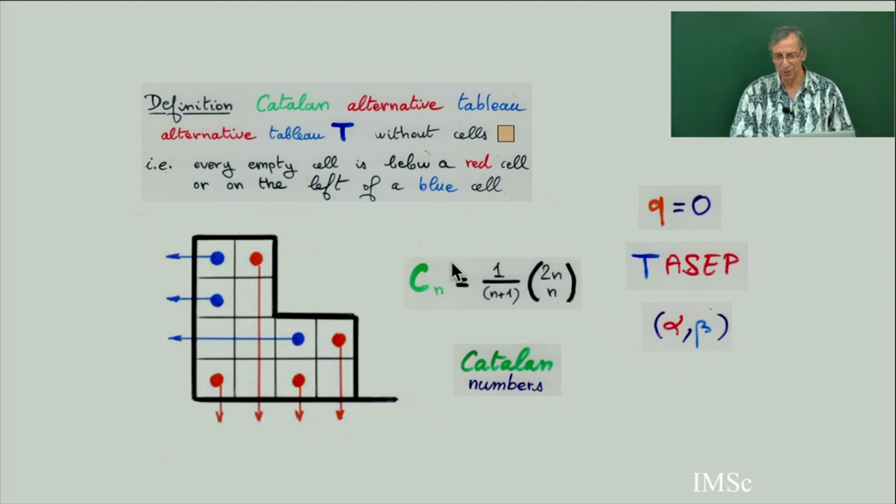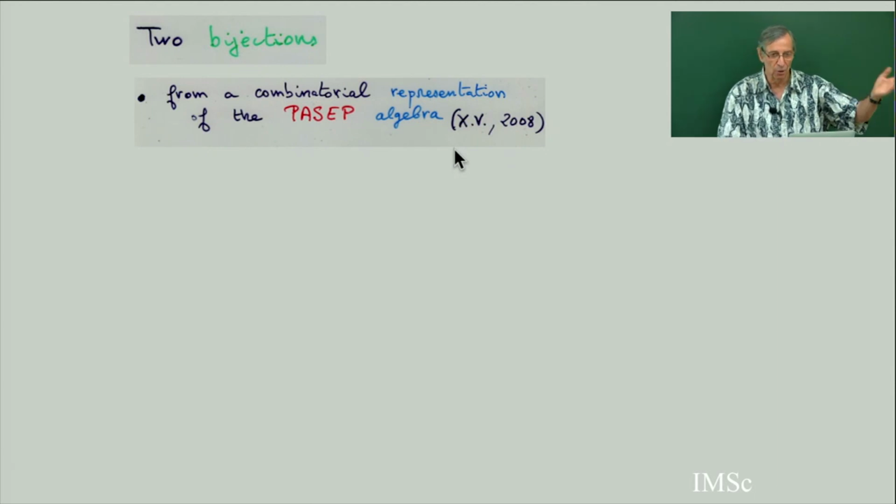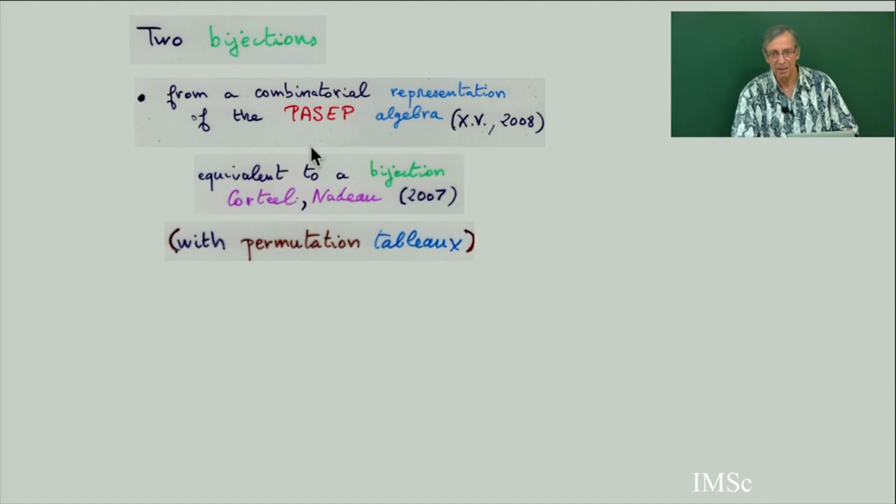But now I will concentrate on the general case with n factorial. So in fact, there are two bijections. I will give you in this class two bijections. The first bijection will be from a combinatorial representation of the PASEP algebra, in the spirit of the combinatorial representation of the RSK, with the operators U and D adding or deleting a cell in the Ferrers diagram with a local rule, the Fomin local rule. So we'll have the analog of the Fomin local rule. And this bijection will be equivalent up to some symmetry. You have to change symmetry.